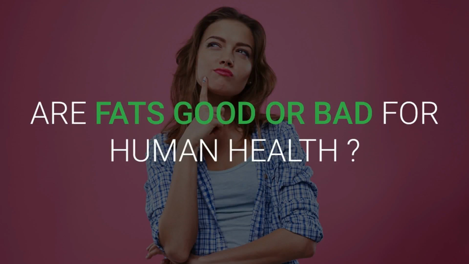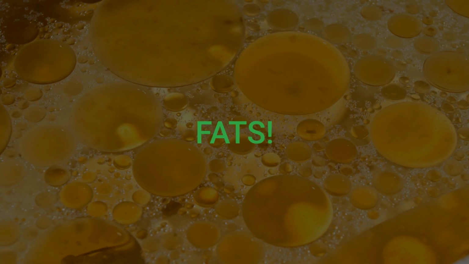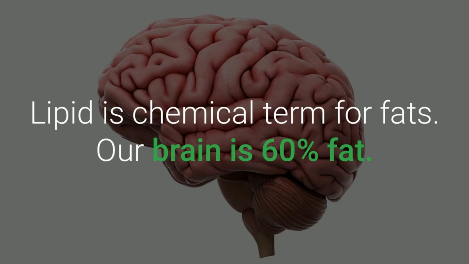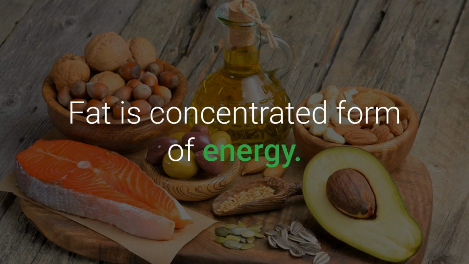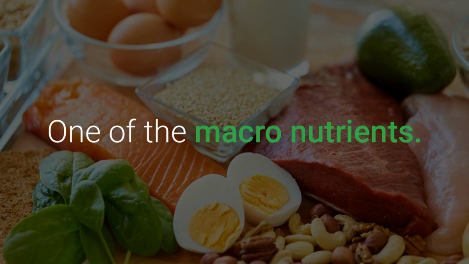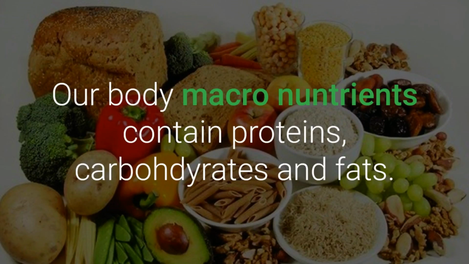Are fats good or bad for human health? Fats. Lipid is the chemical term for fats. Our brain is 60% fat. Fat is a concentrated form of energy. It is one of the macronutrients. Our body's macronutrients are proteins, carbohydrates and fats.